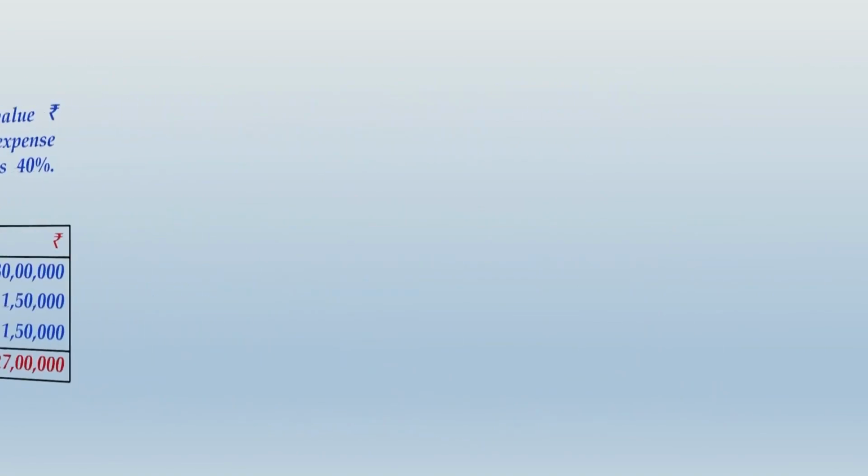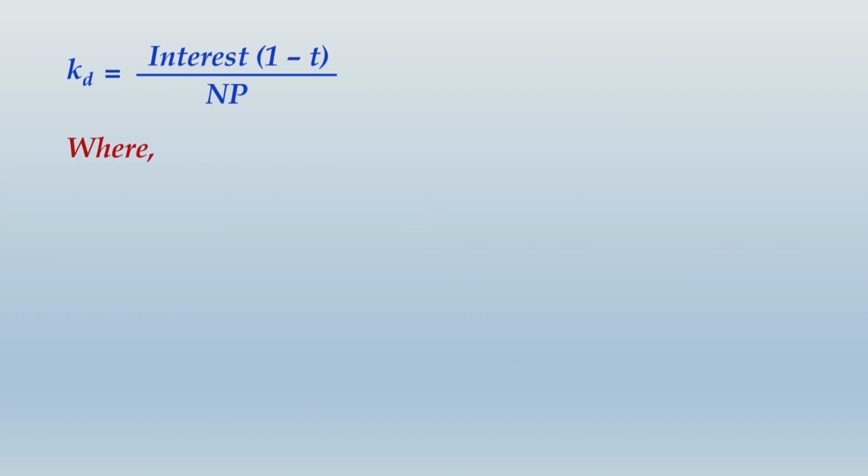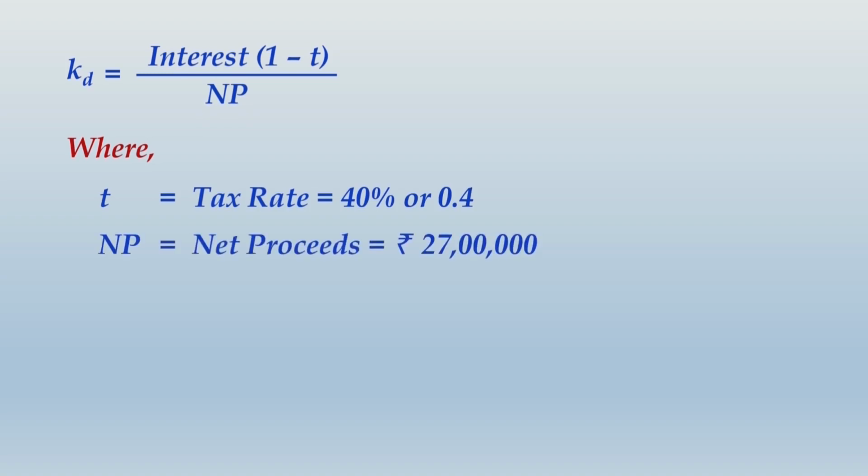Let us move ahead and compute the cost of debt applying the formula, that is interest into 1 minus tax rate divided by net proceeds, where T stands for tax rate, that is 40% or 0.4. Net proceeds is 27 lakhs. How we got 27 lakhs we have already seen.